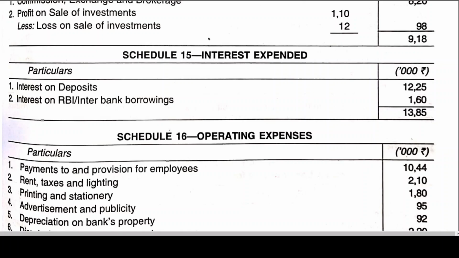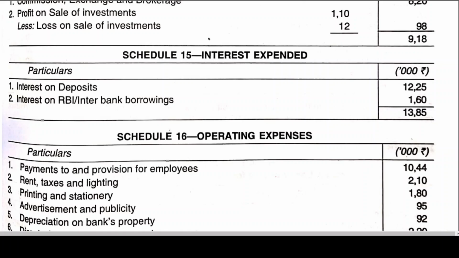Now come back to operating expenses. Next, Schedule 16. In operating expenses, I told you already, unless the problem is simple, even if you don't write it, remember PRP AAL. If you can remember it, it won't take much time.